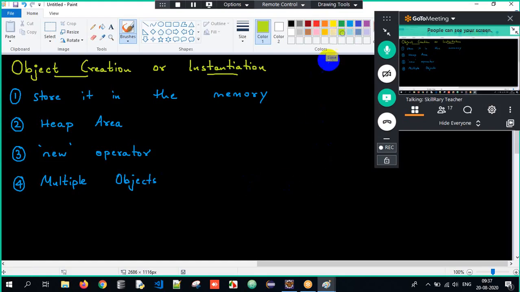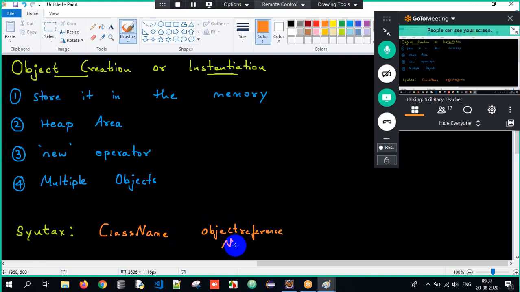Let me talk about the syntax for creating an object. In order to create an object, we write the class name, then the object reference name, equal to new, then the class name with parentheses.